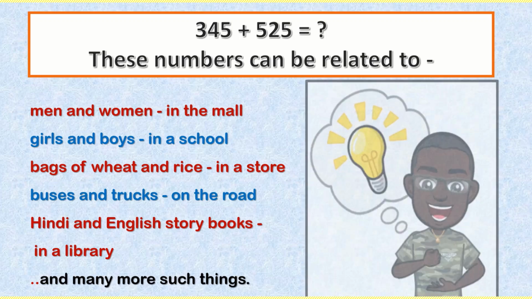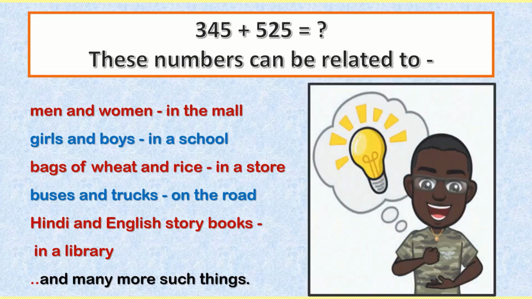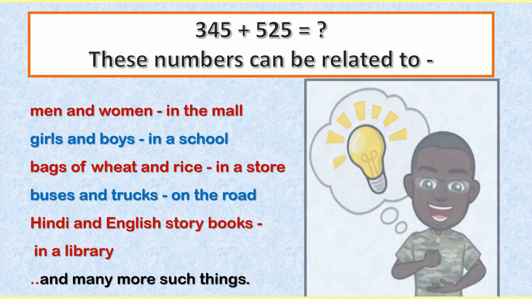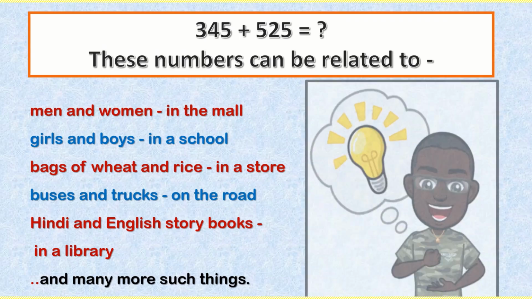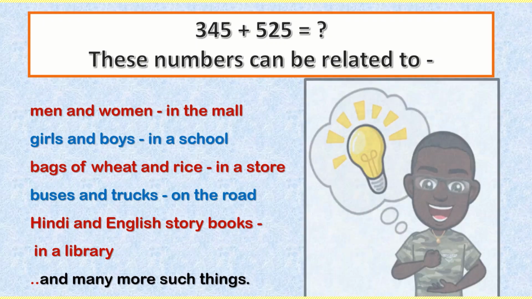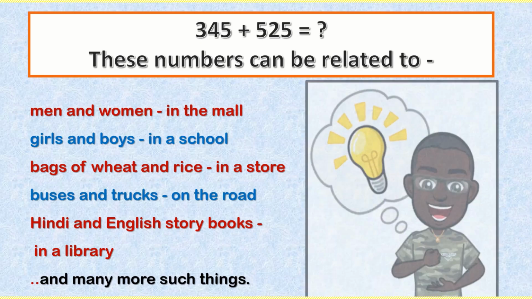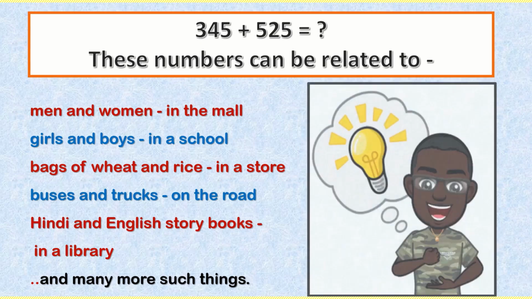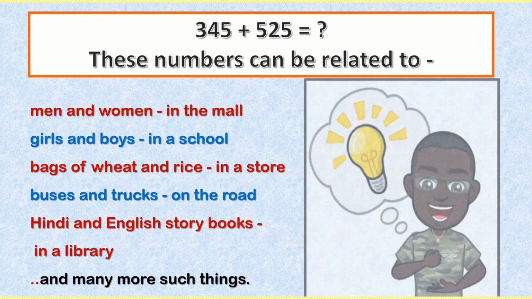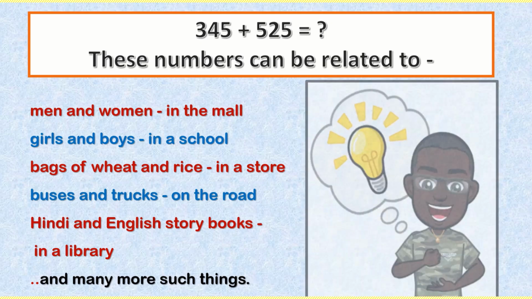We can assume men and women. Where will you find so many men and women? In the mall, in the market, or in a party? We can think about girls and boys. So many girls and boys you can see in a school or in a college. We can also assume bags of wheat and rice. These bags you will see in a store, in a shop, or in a godown.